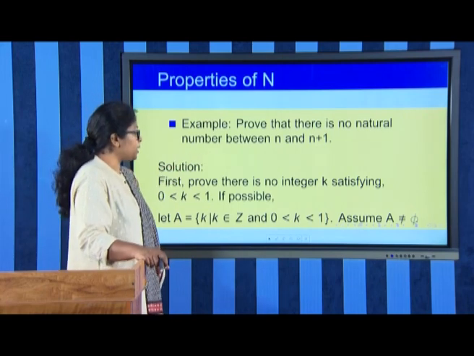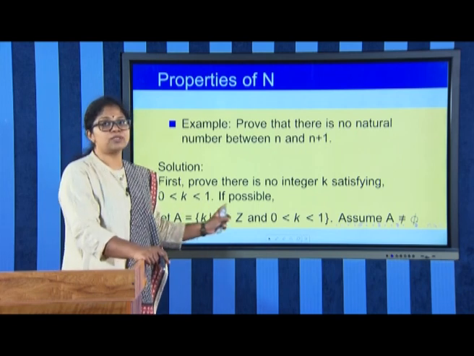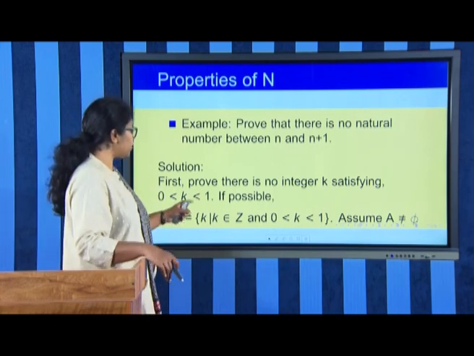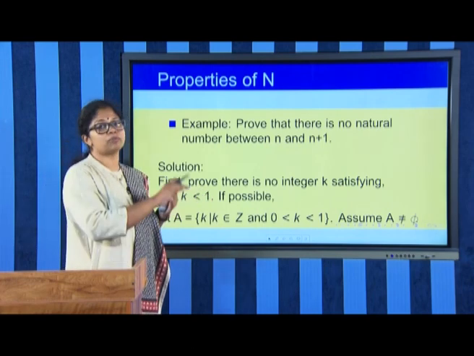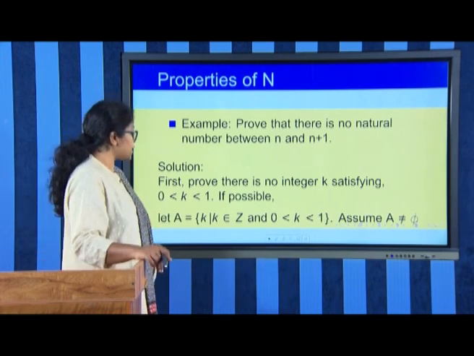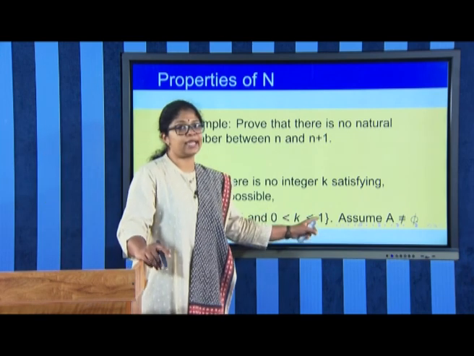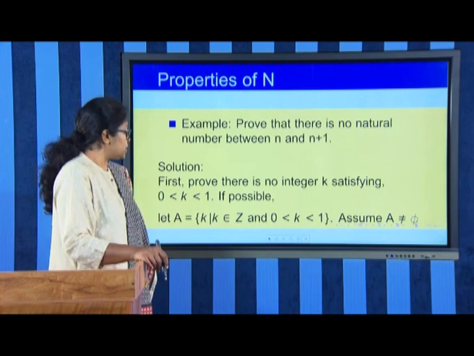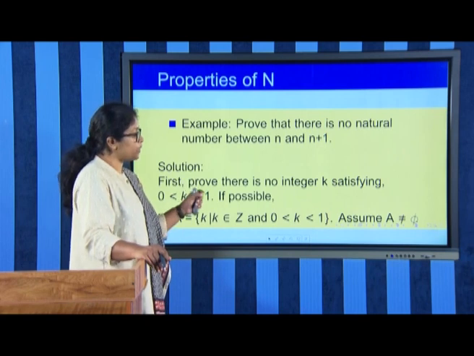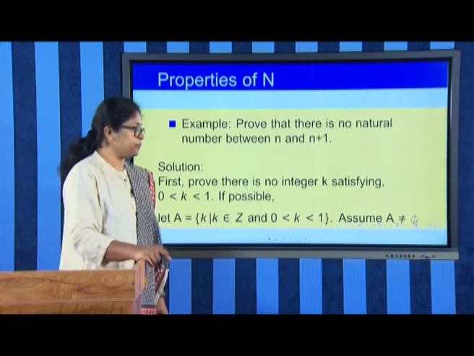First we will show there is no integer k lying between 0 and 1. If possible, let us assume the contrary. In order to show that something is not true, we assume the contrary; that is known as the contrapositive method. So, let A be the set of all integers k such that 0 is less than k less than 1, and assume that A is not equal to the empty set. That means we are assuming that, if possible, there exists at least one integer between 0 and 1.